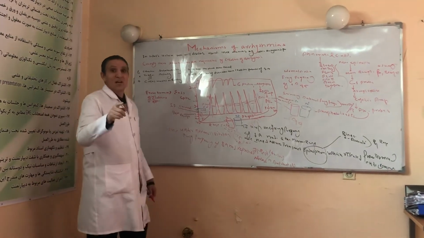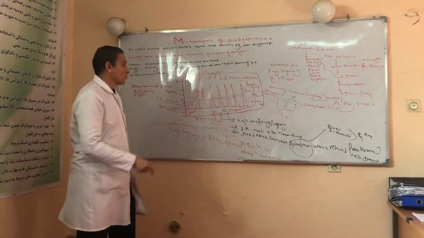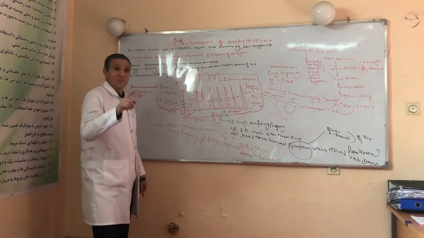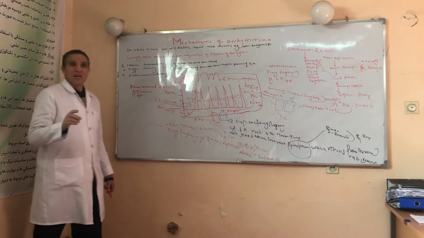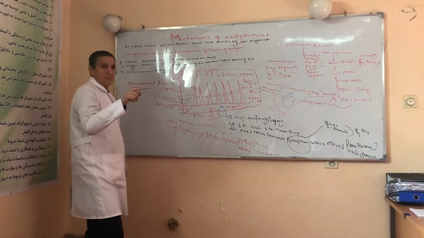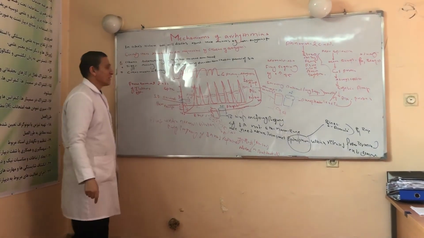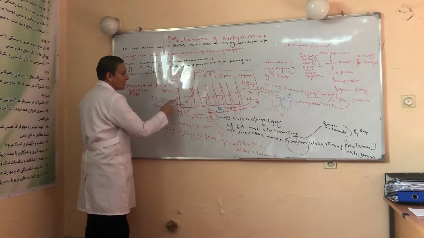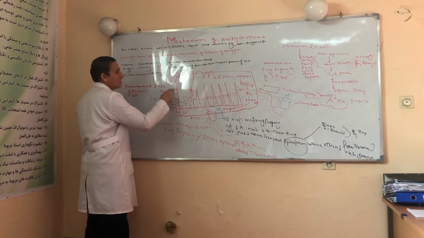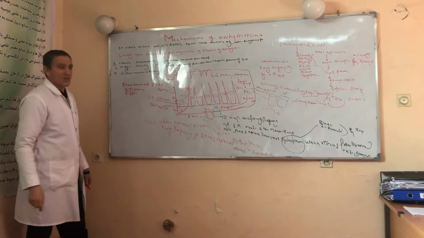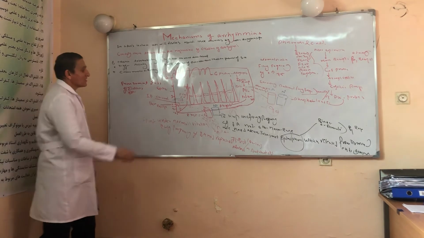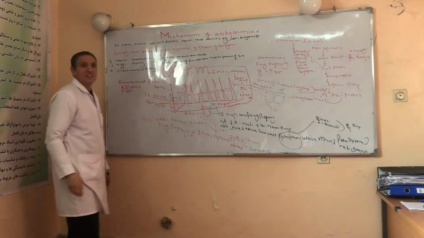In the case of the pacemaker cells, the SA node and AV node, depolarization depends on calcium. And in the case of non-pacemaker cells, I mean atrium, ventricle, and Purkinje cells, the depolarization is related to sodium. So much more calcium is coming, and finally minus 30 becomes minus 20, minus 10, 0, and above 0, 10. So this process is called depolarization.